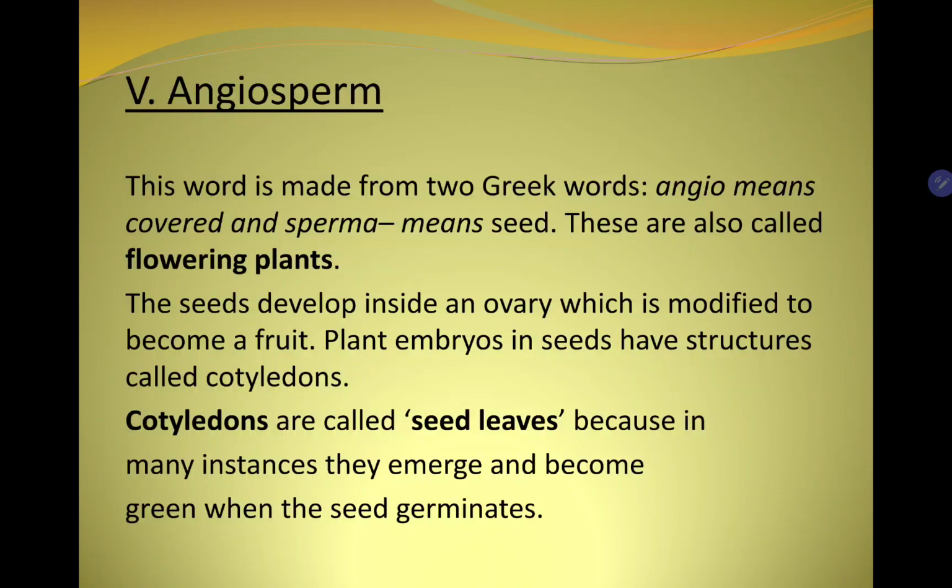Angiosperms. So the next group is angiosperm. The word is made from two Greek words. Angio means covered and sperma means seed. तो ऐसे प्लांट्स जिनमें कवर्ड सीड्स प्रेजेंट होती हैं उन्हें कहते हैं एंजियोस्पर्म्स. These are also called flowering plants.